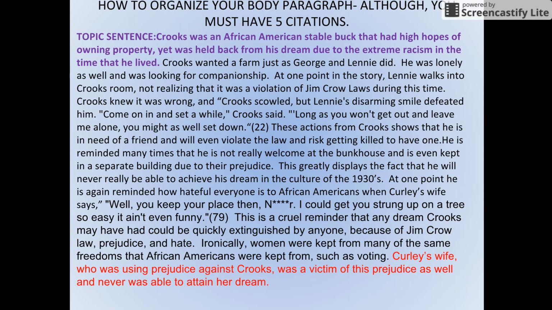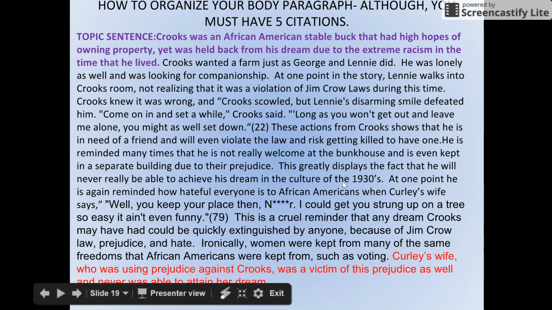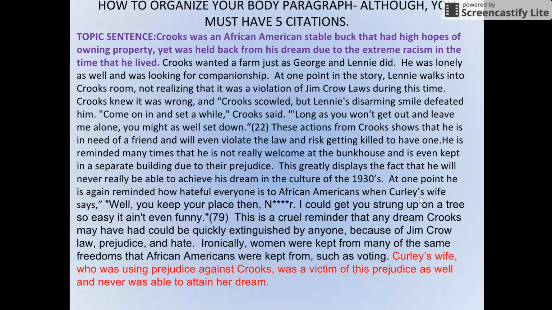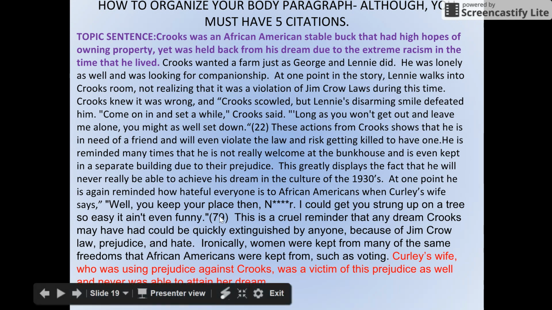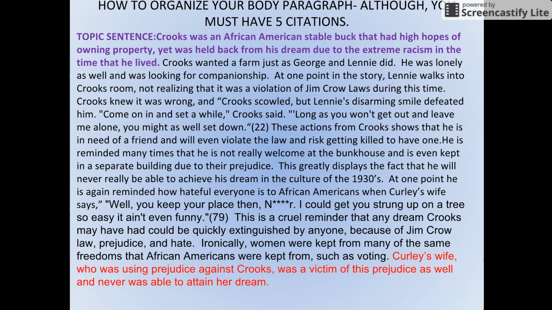At one point, he is again reminded how hateful everyone is to African Americans when Curly's wife says, quote, so I led into the quote, I have all that explanation. At one point, he's reminded of how he's not wanted, and Curly's wife says, "Well, you keep your place there, blank," and again, edit out any inappropriate words that way. "I could get you strung up on a tree so easy it ain't funny," and cite your page number. Now again, elaborate. This is a cruel reminder that any dream Crooks might have would be quickly extinguished. Use those strong words because of Jim Crow law, prejudice, and hate.